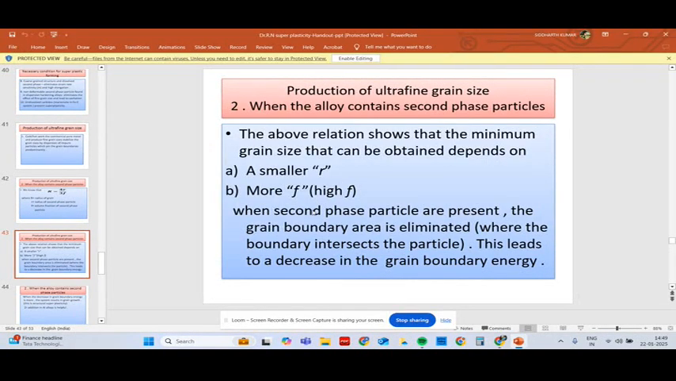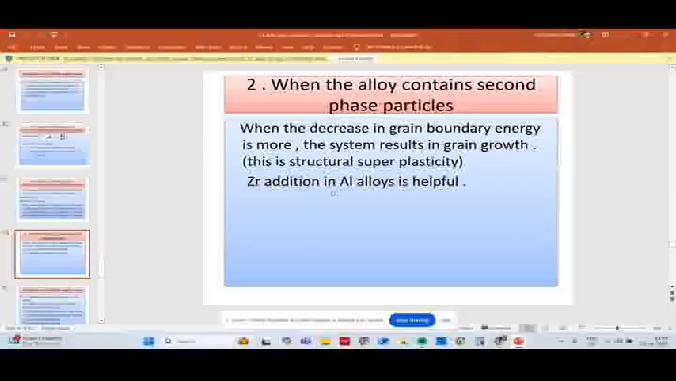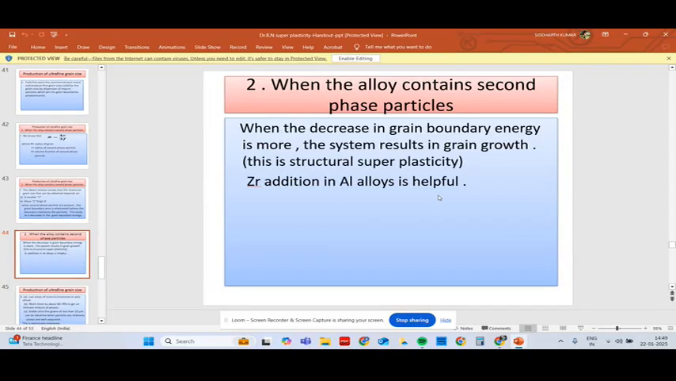When second phase particles are present, the grain boundary is eliminated. This leads to a decrease in grain boundary energy. When the decrease in grain boundary energy is more, the system results in grain growth. For example, zirconium addition in aluminum alloys will be helpful.